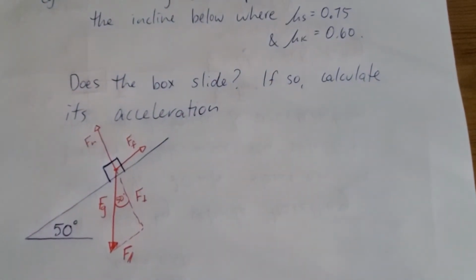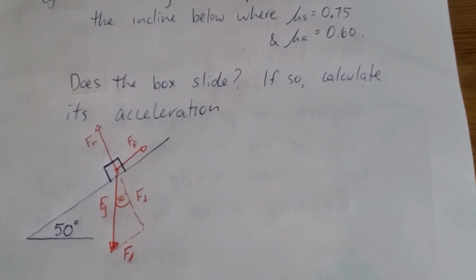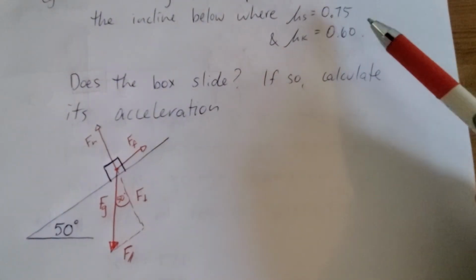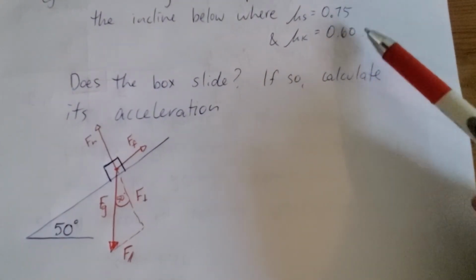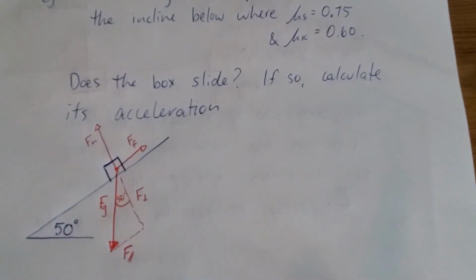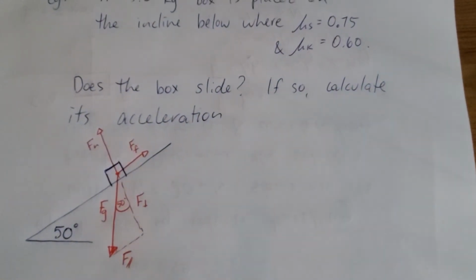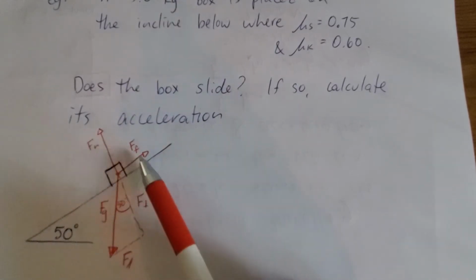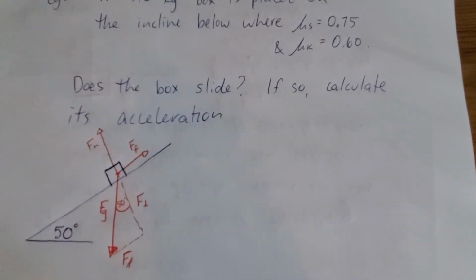So nothing's changed so far. The only thing that's going to be different is there will be two values for friction, and we have to know when each of them is relevant. We've done problems like this before where we compare the parallel force to friction to see if it slides, and that's exactly what we're going to do here.